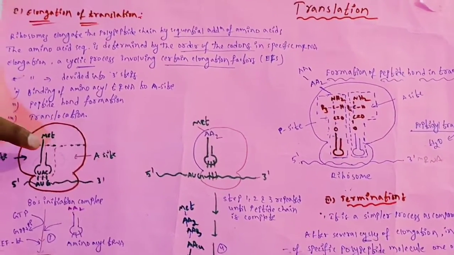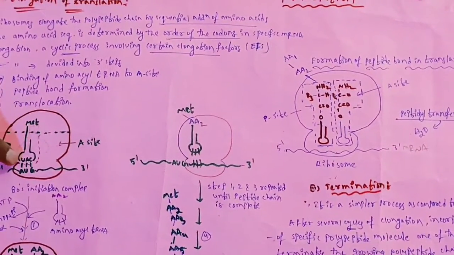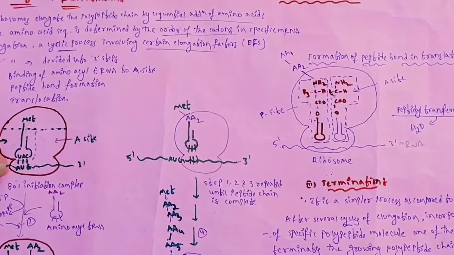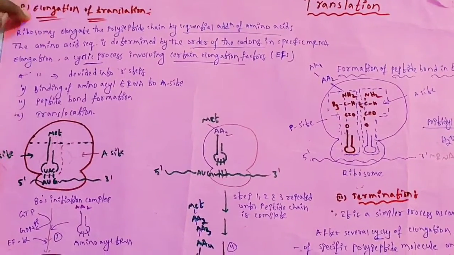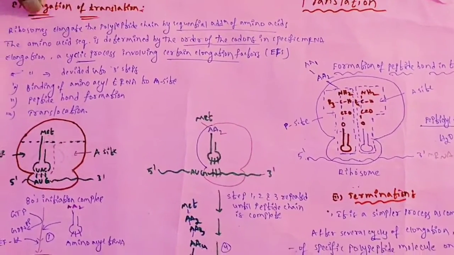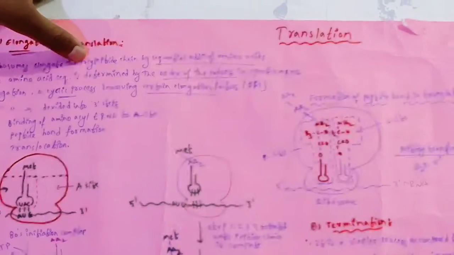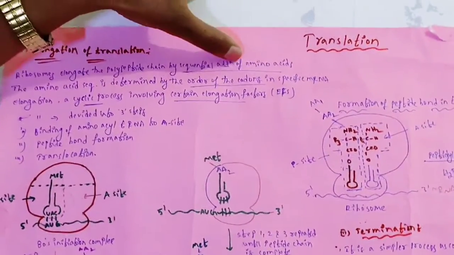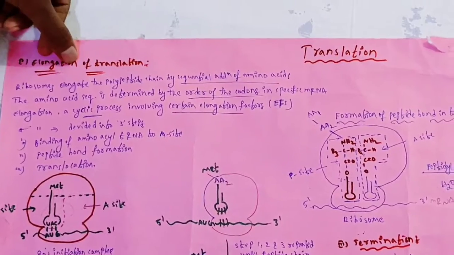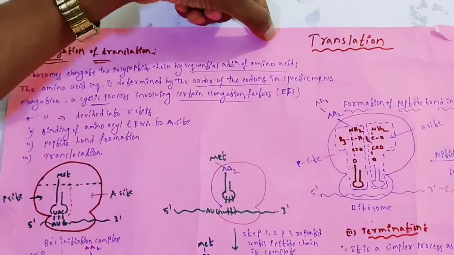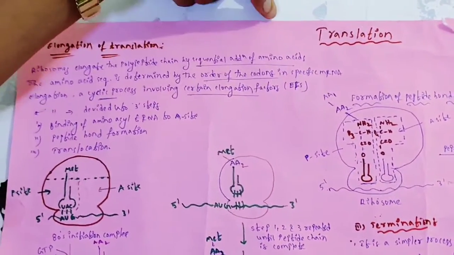Okay, first step of protein biosynthesis proper. The last product in initiation is the 80S initiation complex. Let's see. In the elongation of translation, ribosomes elongate the polypeptide chain by sequential addition of amino acids. Elongation of translation is nothing but sequential addition of amino acids, forming the polypeptide chain.